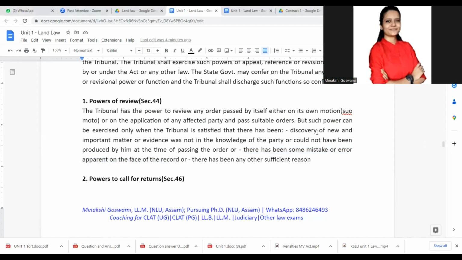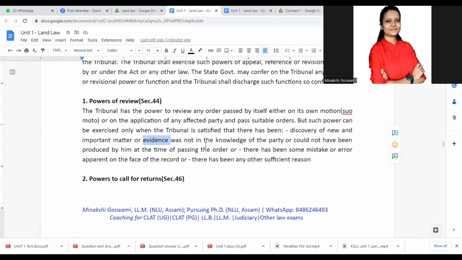Then sometimes it may happen that some important matters or some evidence were not produced at the time when the order was passed. Maybe the appellate tribunal passed an order, but at that point in time some of the important information or some evidence was missing, or maybe parties were not aware of it, or might be parties were not in a position to present it before the court.